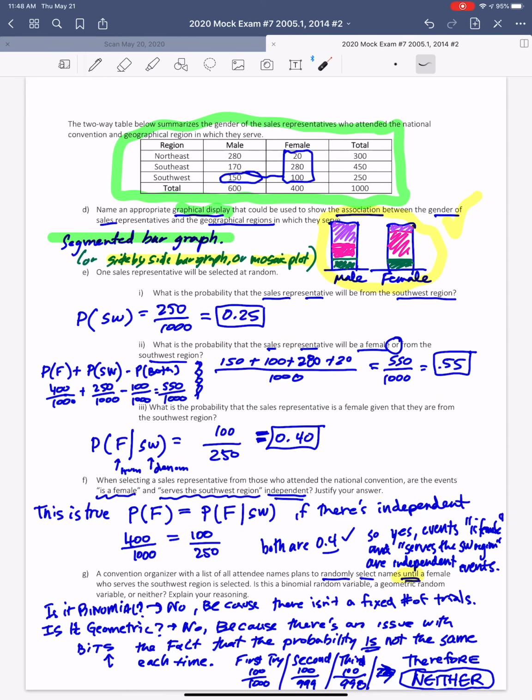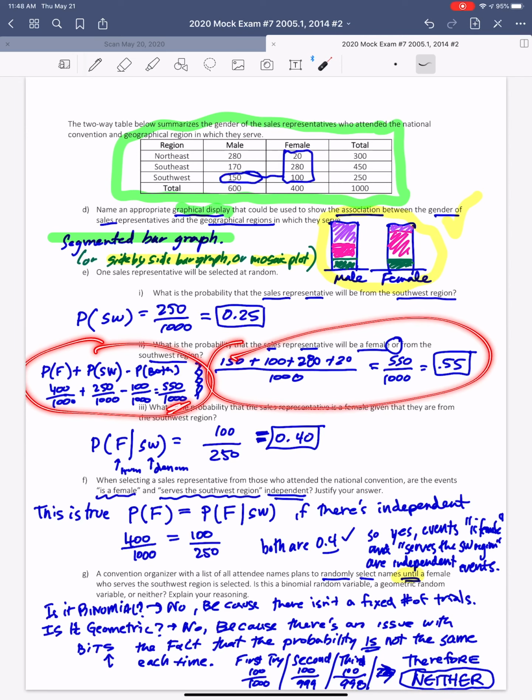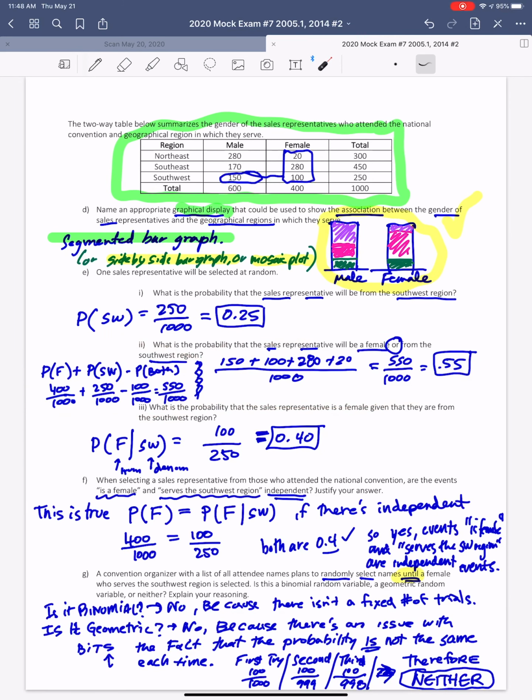So they would say, well, the probability of female is 400 out of 1,000, and the probability of Southwest is 250 out of 1,000. And then we have to subtract this overlap, right? Because they're not mutually exclusive. So either this way or that way, I still get exactly the same answer, 0.55.